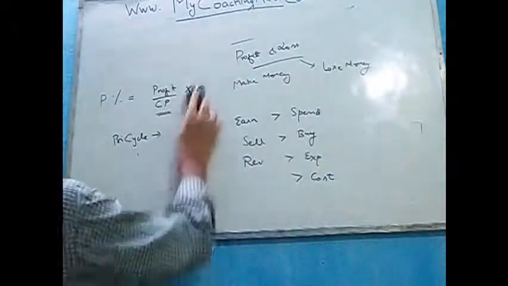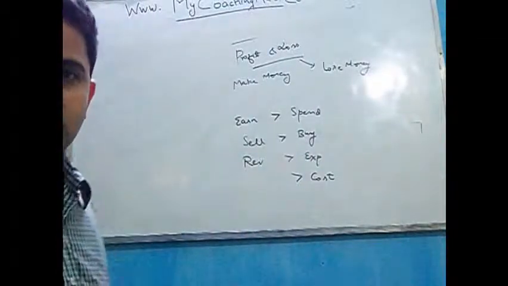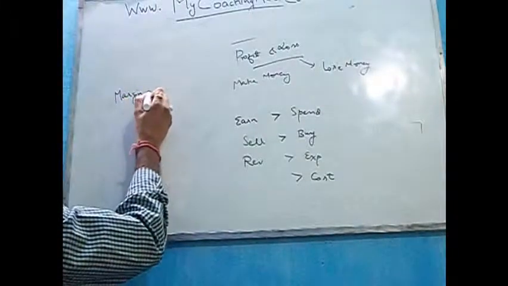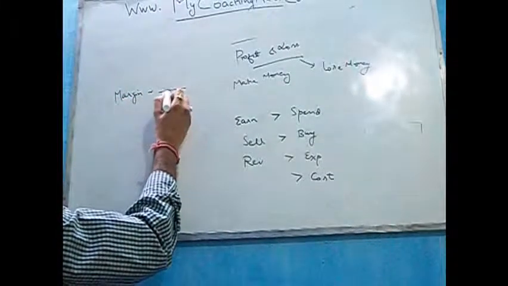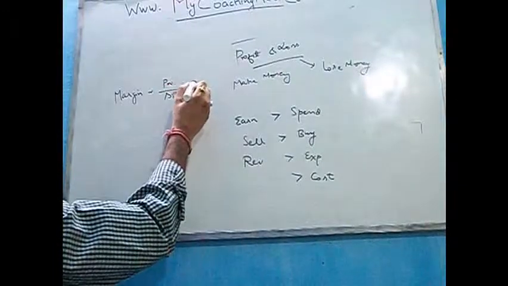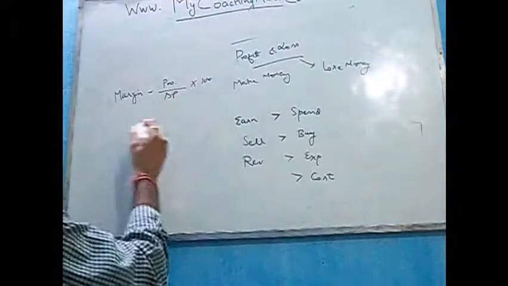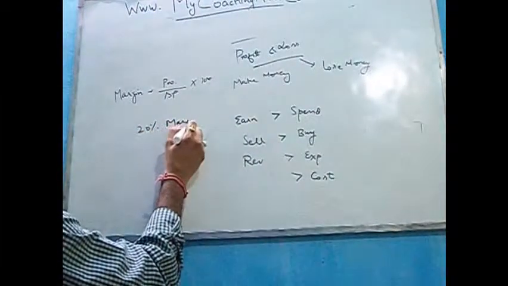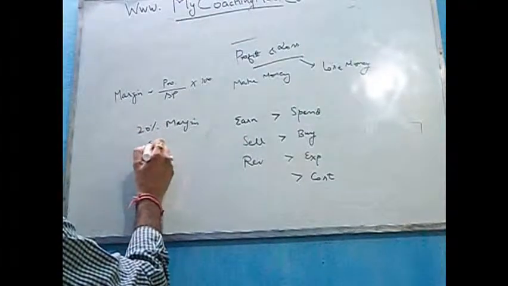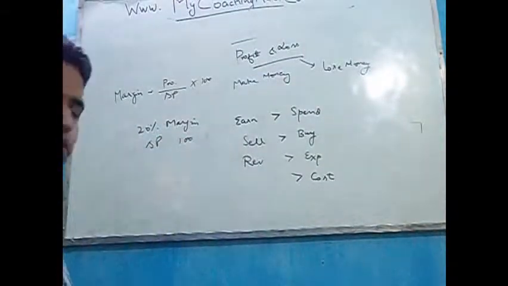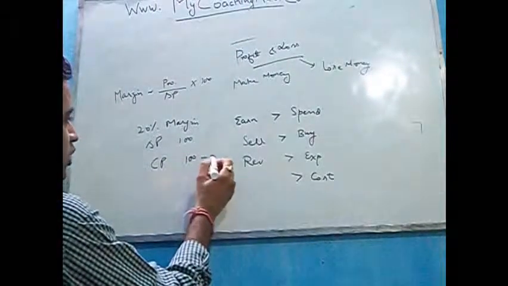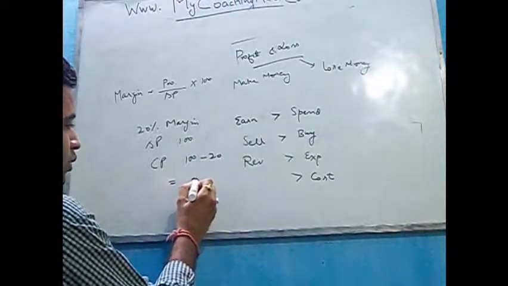Another term which we use sometimes is called margin. Margin is actually calculated on the selling price. So if you have profit upon selling price into 100, you get the margin. So if a product is sold at 20% margin and the selling price is 100, which means the cost price of this product is 100 minus 20% of 100, that is 20, is equal to 80.